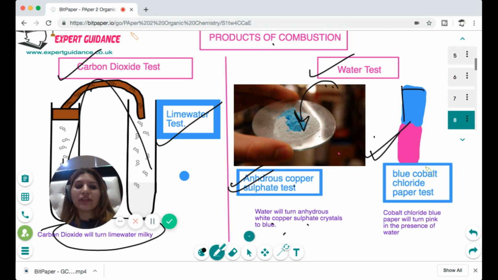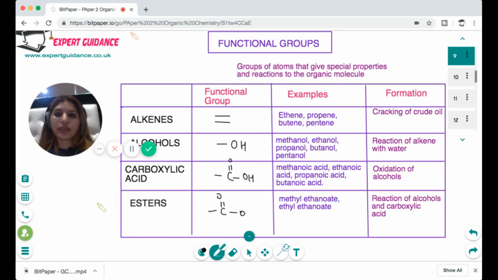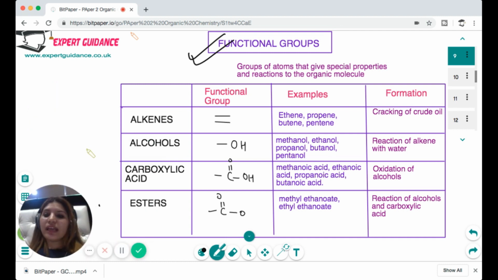So cobalt chloride and copper sulfate are both tests for combustion products. Now let's see what functional groups are. We have seen hydrocarbons, and alkanes are hydrocarbons. At times, apart from hydrogen and carbon, you get some other atoms: alcohols have OH, carboxylic acid has COOH and COO. These groups of atoms, which give special properties and reactions to organic molecules, are functional groups.